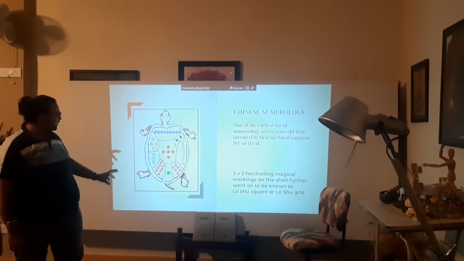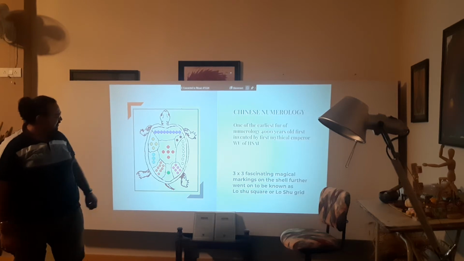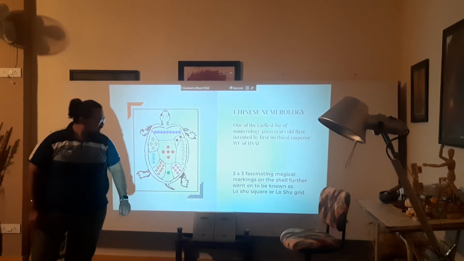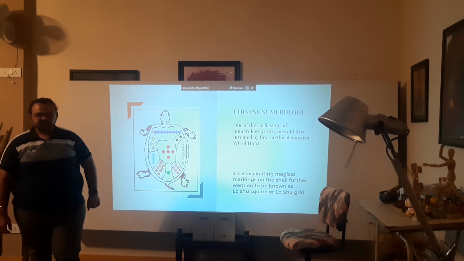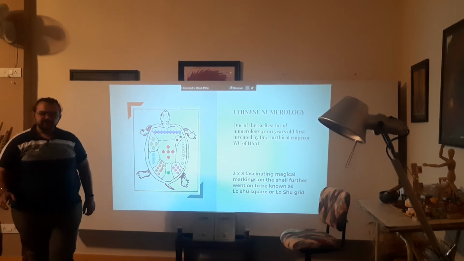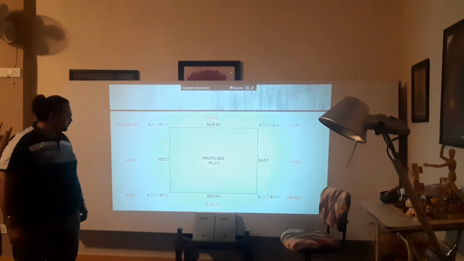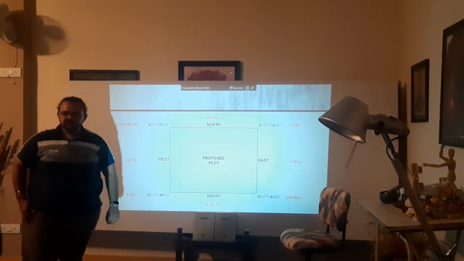There was this 3x3 grid, a fascinating, magical marking that was seen on the back of the shell, which further went on to be known as the Loshu grid square or the Loshu square.